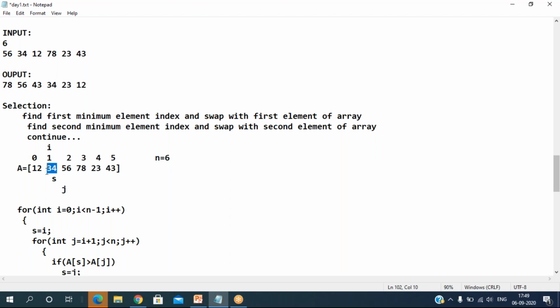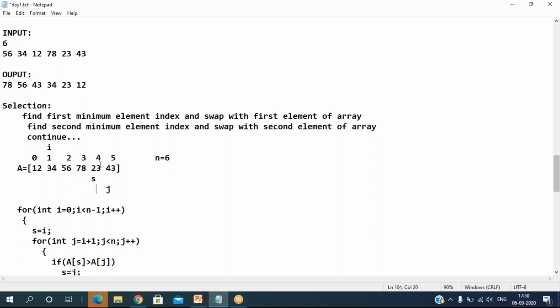Now I start comparing A of S with A of J, like this. Keep comparing. Then 34 is 34, 56. 56 is not smaller, so the S value does not get updated. Go to the next, J plus plus, and compare A of S with A of J. Still A of J is not smaller, so don't update the S value. Go to the next. Now A of J is smaller than A of S. Of course, the condition is true. Condition true means yes, we found one element which is smaller than 34, so update.